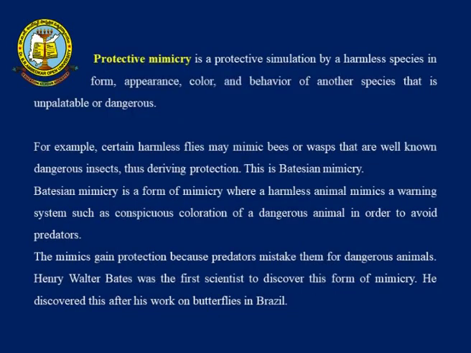Now, protective mimicry. Protective mimicry can be discussed in two types, that is Batesian mimicry and Mullerian mimicry. Now, what is protective mimicry? It is a protective simulation by a harmless species of the form, appearance, color and behavior of another species that is unpalatable or dangerous. So, it is completely the opposite of aggressive mimicry.